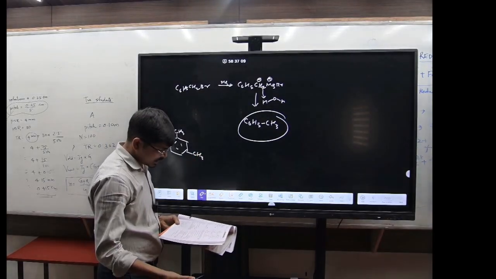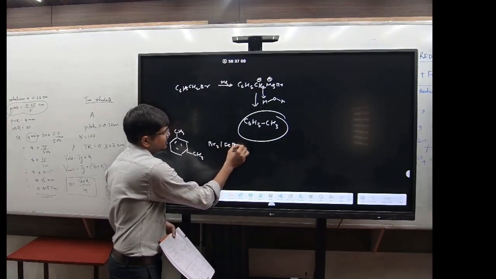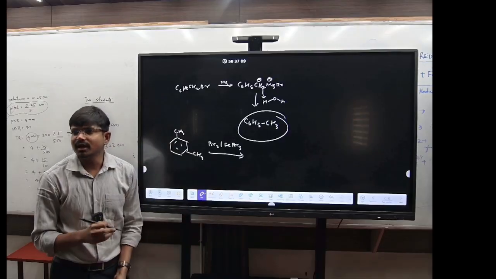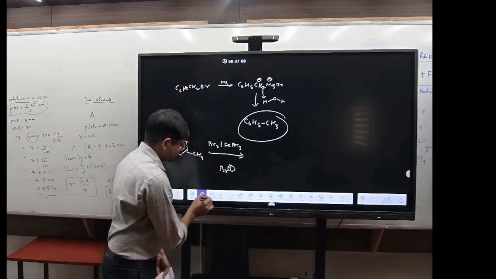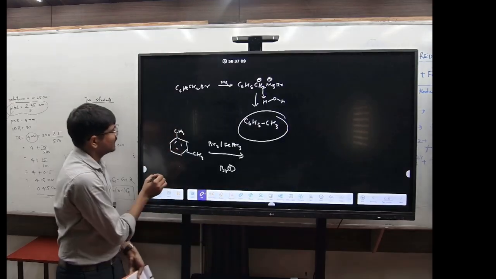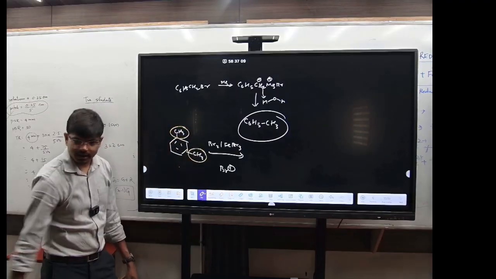Got it? Now you are adding Br2 and FeBr3. Obviously the electrophile will be Br plus. So what will happen here? This is the ortho para directing group. This is also an ortho para directing group.